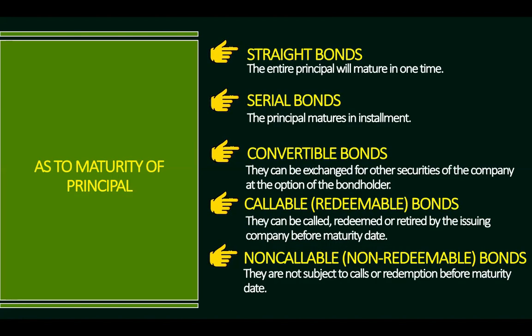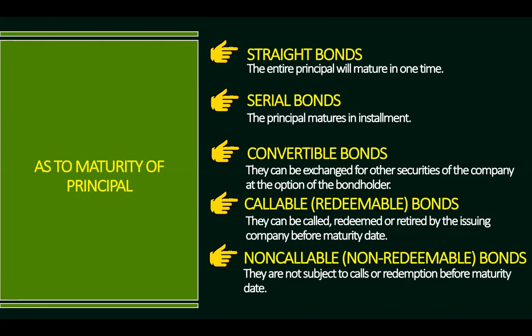As to maturity of principal, we classify them as straight bonds, serial bonds, convertible bonds, callable or redeemable bonds, and non-callable or non-redeemable bonds. So when we say straight bonds, this is a type of bond wherein the entire principal will mature at one time. When we say serial bonds, the principal matures in installments. For example, instead of a one-time payment, the government will pay you annually. So we're talking about a series of payments.